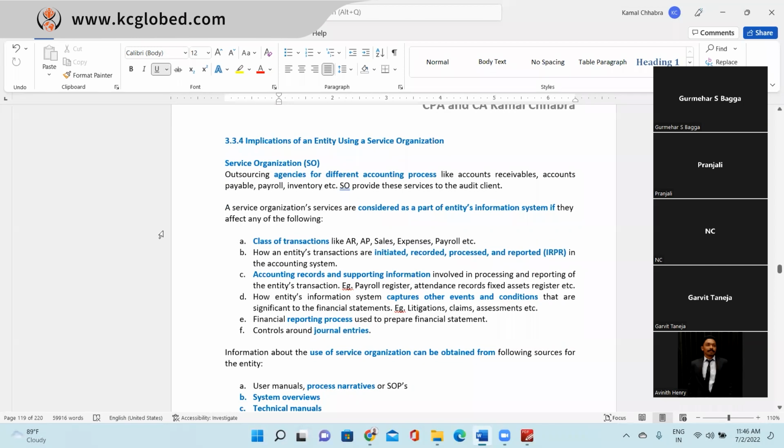What is a service organization? Basically, when we outsource our work to a particular organization to conduct a service for us, like we have outsourced the entire accounting process to an organization, that is a service organization. Yes, what is a service organization?